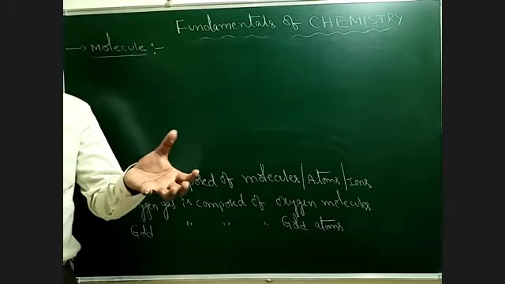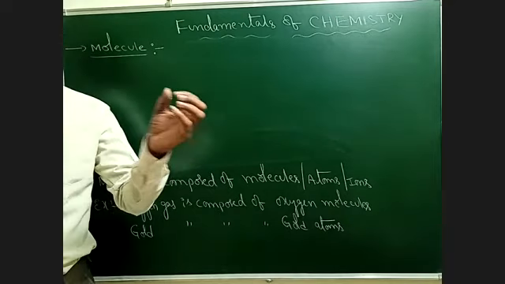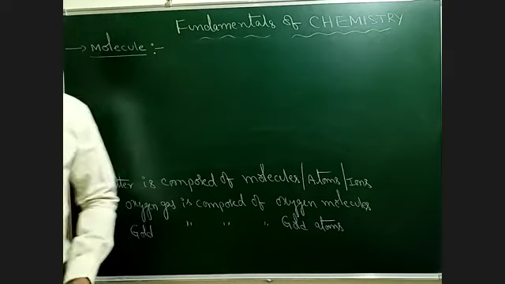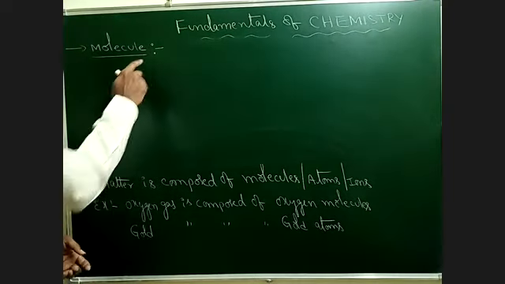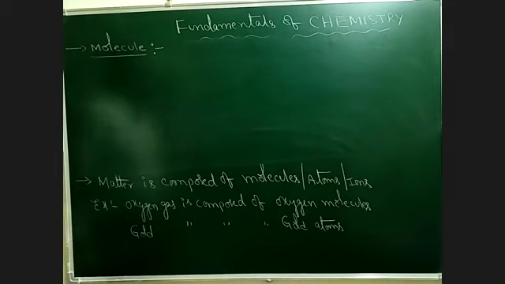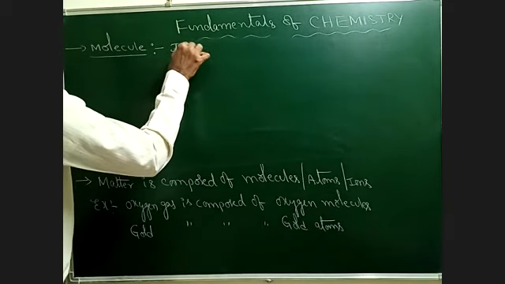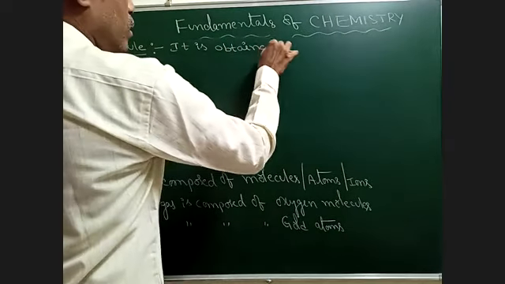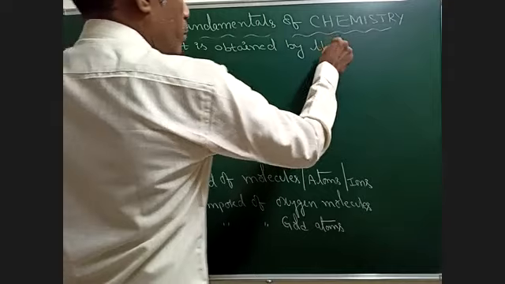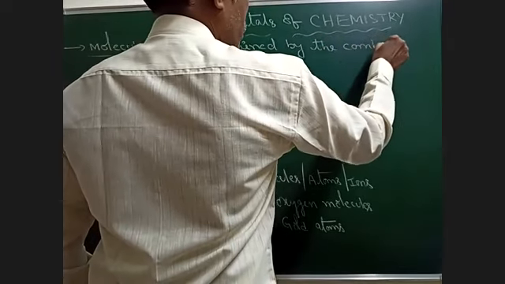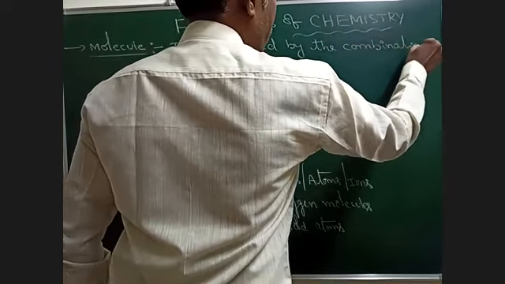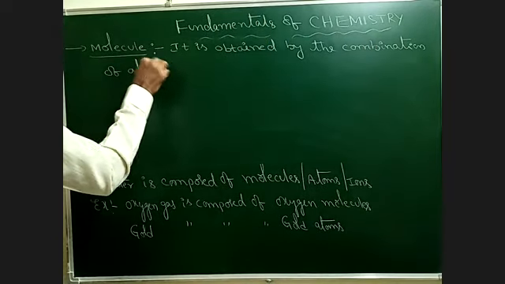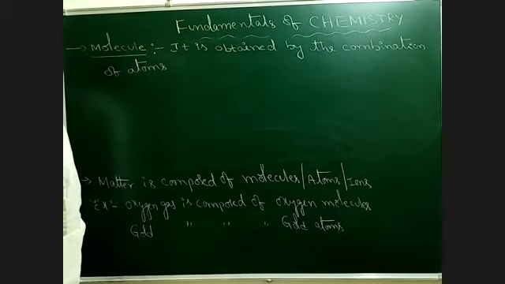Same atoms or different atoms. So otherwise we can say, when you combine different atoms, then we can get a molecule. So what we can say, a molecule is obtained by the combination of atoms.